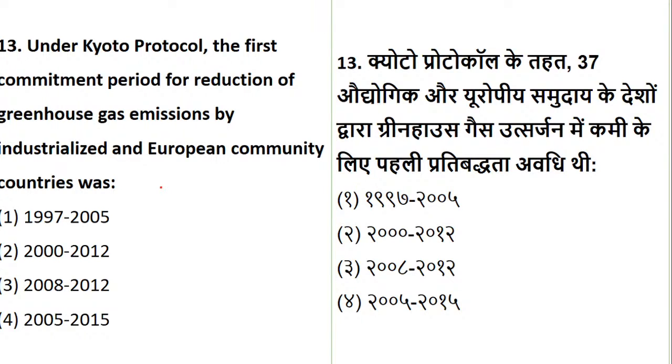Okay, question number 13. Fine. I am getting all mixed answers. The first period was from the year 2008 to 2012. The second was from 2012, which got extended to 2020. Please remember these dates. This is very factual, and we cannot do anything about it. You will lose marks, and such questions have been asked date-wise. They can give you the period, the enforcement, or confuse you with the adoption date. All this can be very difficult for you.